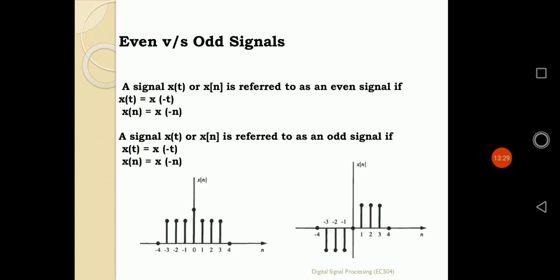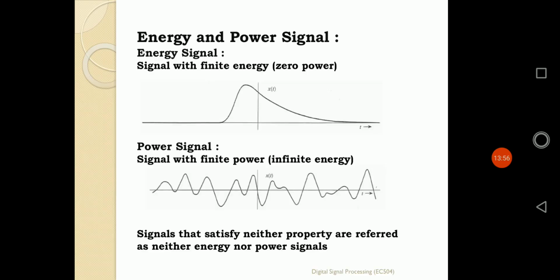So basically the sine signal, the sinusoidal signal, is defined as an odd signal. If I write sine of minus theta, that is basically minus sine theta. A minus sign appears before the original signal. If that minus sign appears, that is defined as an odd signal. A signal that doesn't follow these rules is known as neither even nor odd. Clear?